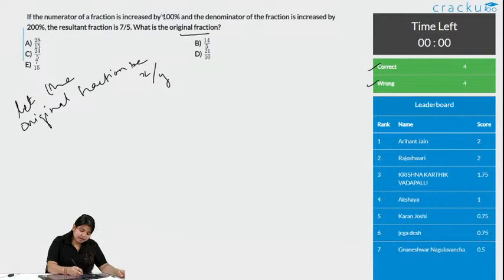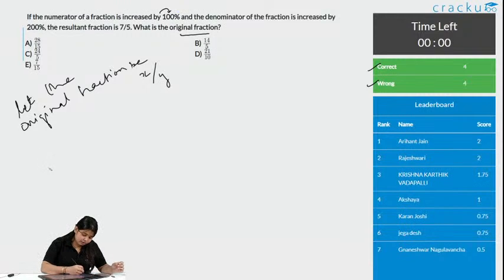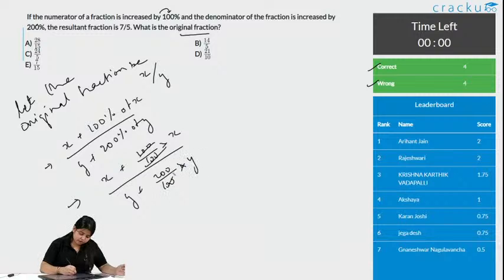So now we need an increase of 100%. If there is an increase of 100%, that means it is 200% of x, as it is x plus 100% of x. So it is 200%, that is 2x, but we will write in detail, don't worry. When you are increasing the numerator by 100% of x, and the denominator by 200%, then that is 300%. So it will be y plus 200% of y. Shall I solve this? It's 100 by 100 into x, so you get x here, y plus 200 by 100 into y, so you get 2y here.